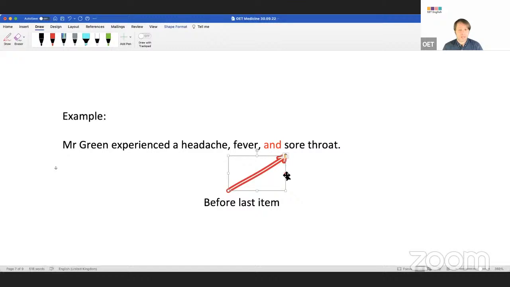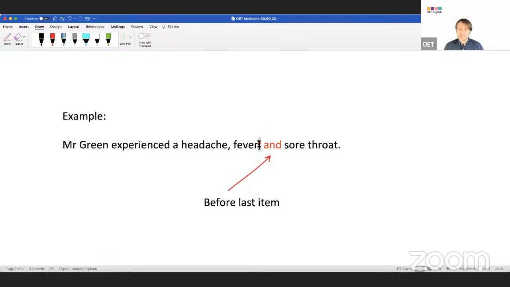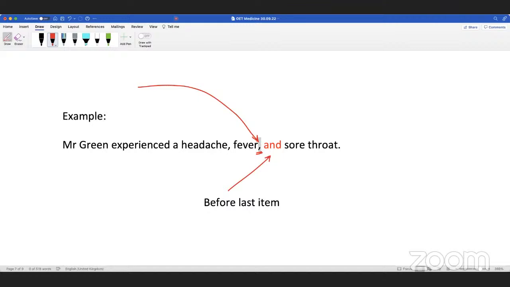Is that clear for you guys? Yes. Do I need this comma here? No, it's not necessary, sir. This is an optional comma, actually. What's the name of it, guys? Does anyone know the name of this comma? Oxford comma. Did you see recently in politics one of the British politicians was talking about the Oxford comma? Did anyone see that? This is called the Oxford comma.